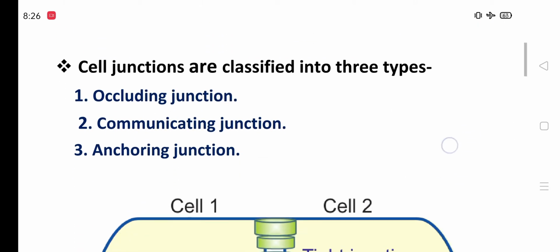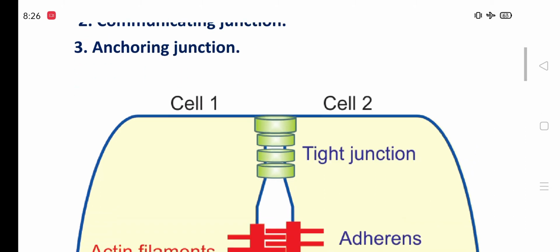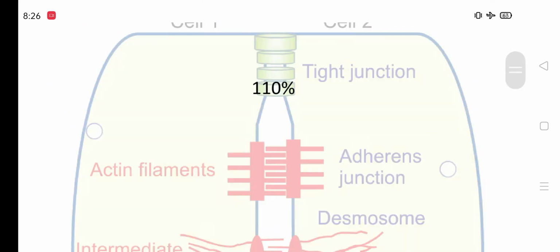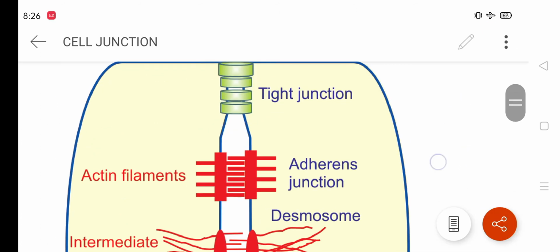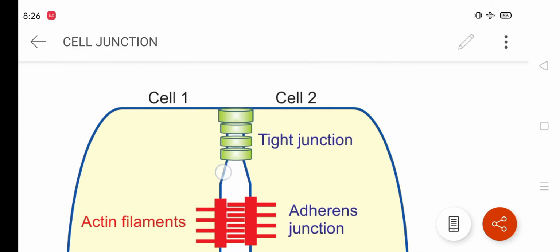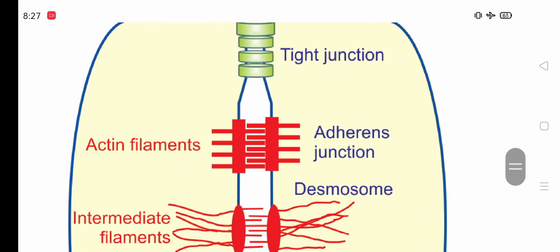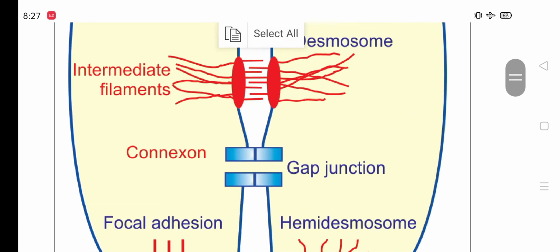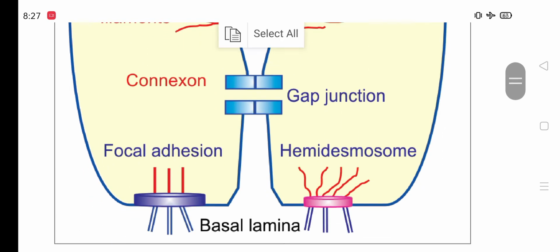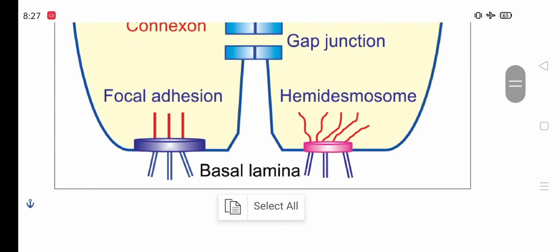Cell junctions are classified into three types: occluding junction, communicating junction, and anchoring junction. This figure shows the junctions. This is a tight junction, where no molecule passes from one cell to another. This is the actin filaments and the adherent junction. This is the desmosome, which passes big molecules from one cell to another, and the adherent junction, which is formed by actin filaments, passes only small molecules. This is the gap junction, the connection which passes molecules. This is the focal adhesion, and this is the hemidesmosome.